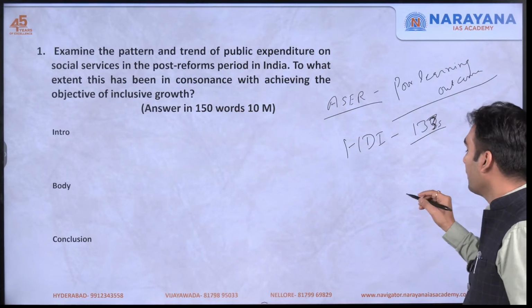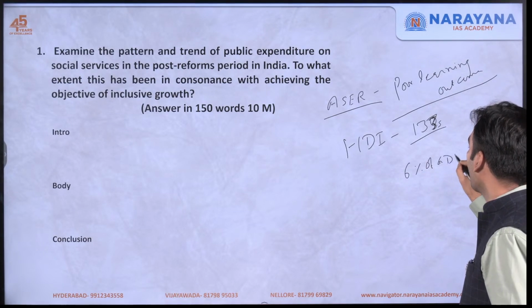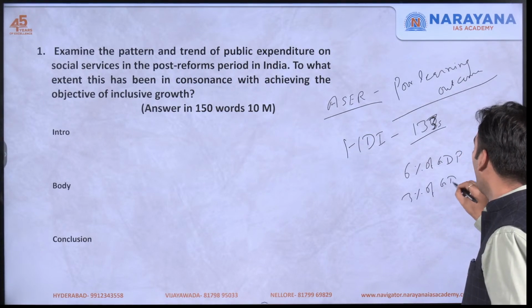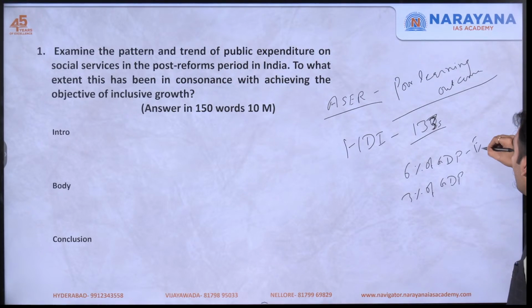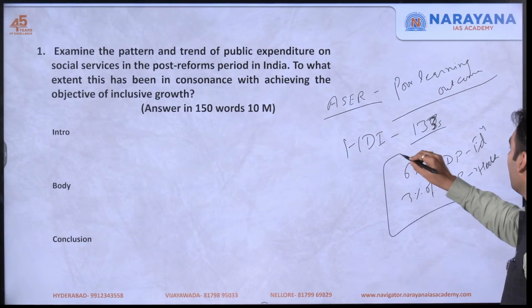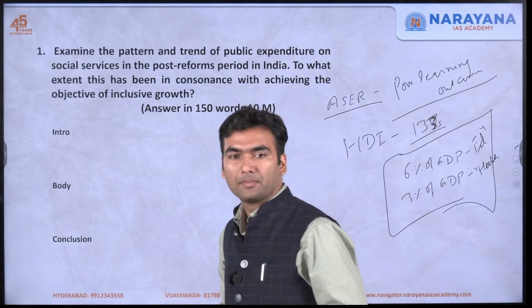The new education policy talks about 6% of GDP as expenditure on education, 3% of GDP as expenditure on health, but we are consistently falling short of these targets.